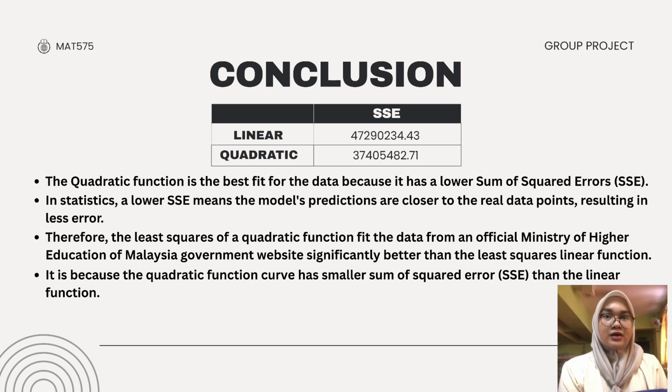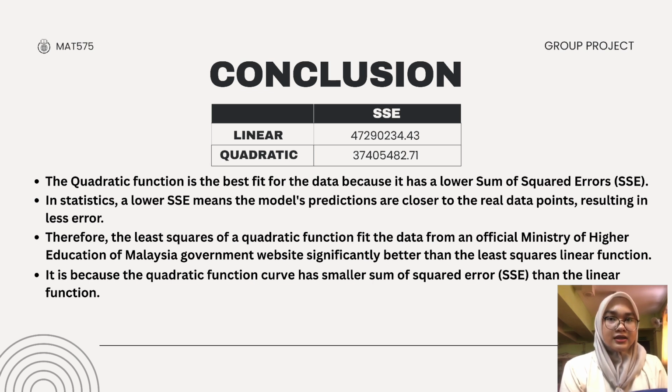To conclude our project, we compared the performance of our linear model against a quadratic model by looking at their final error values. As you can see in the table, the quadratic function has a lower sum of square error, known as SSE, which is 37.4 million compared to the linear function's 47.3 million.